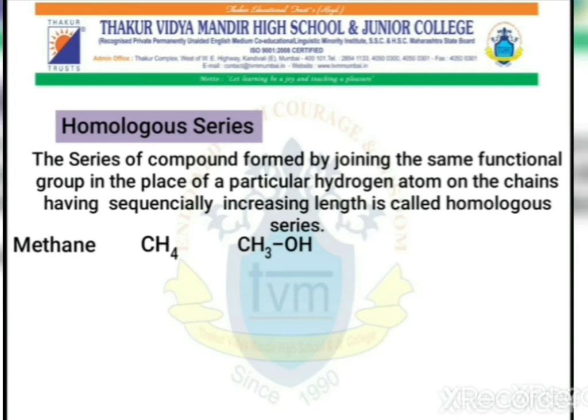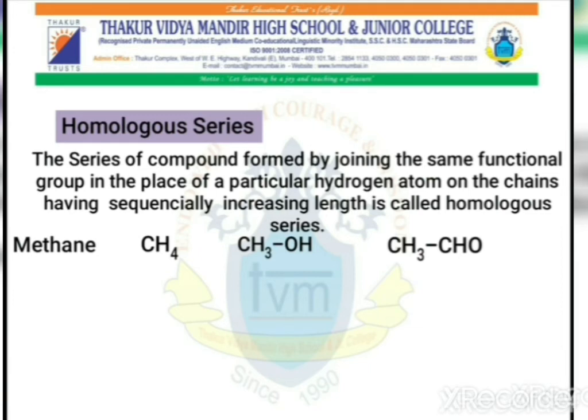That is methyl alcohol or methanol. Similarly, from CH4, if I remove the last hydrogen atom and add the aldehyde group, I will get CH3CHO. So these are the two different functional groups which we are talking about. One is alcohol, the second is aldehyde.